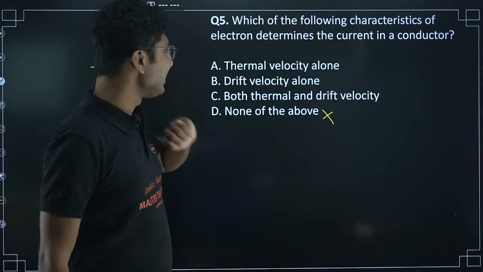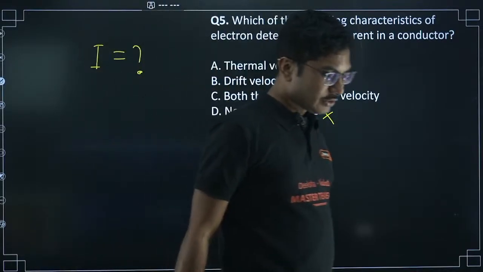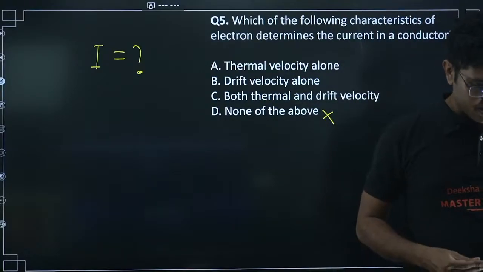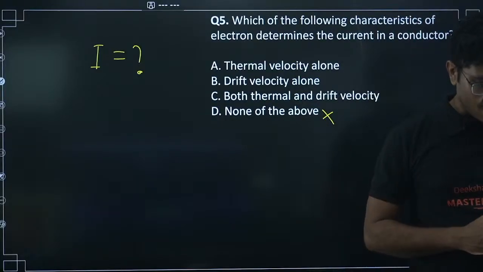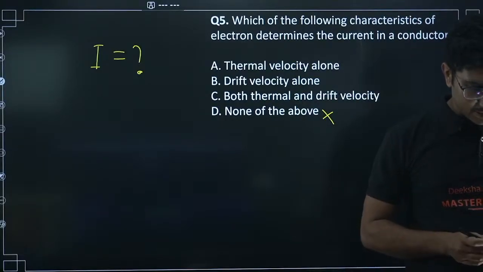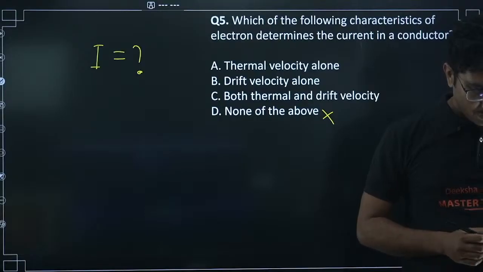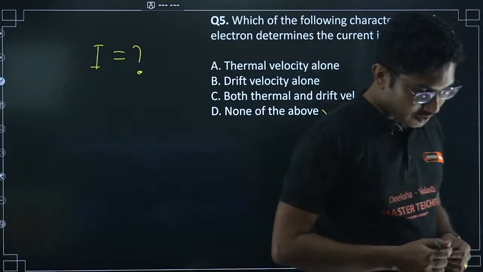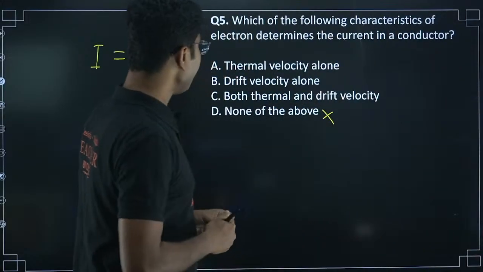So out of the other three, which is correct? Mohammed is saying option C, Ibrahim is saying option B, Nagraj is saying option C.